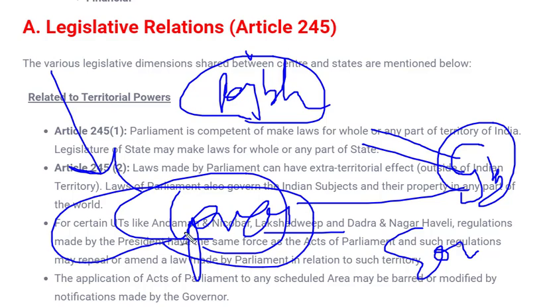Now why will this governor ask? We have already discussed that the governor is the constitutional head of a state. Okay, so I hope this is clear.